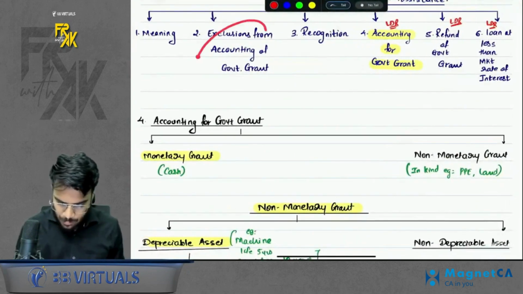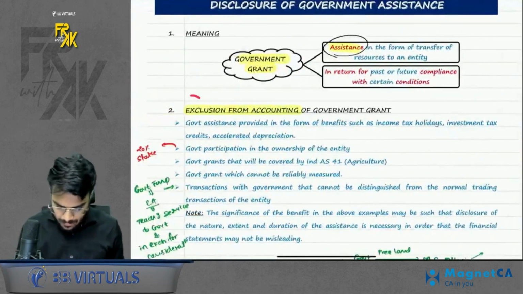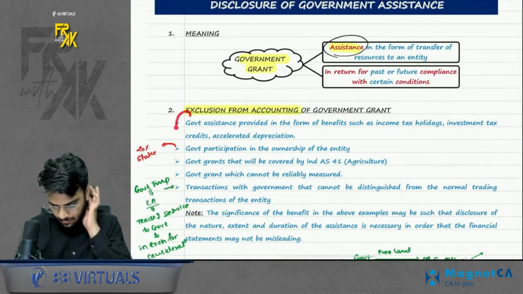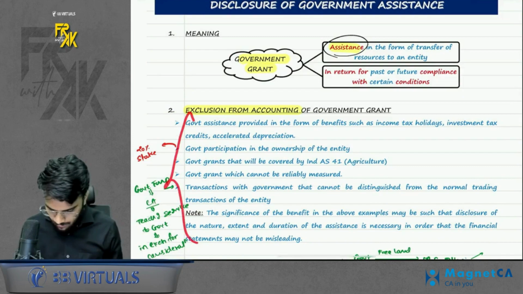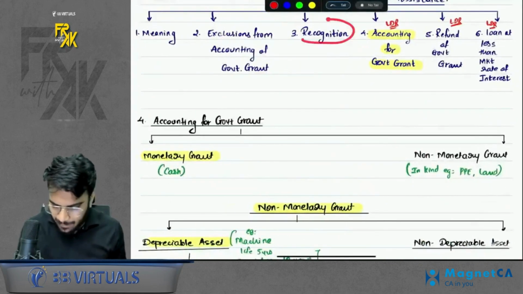Then exclusion from accounting of government grant. Certain items are given. That means if the government grant is of this nature, you need not account for it. Just give it a reading. Then the third part is recognition.